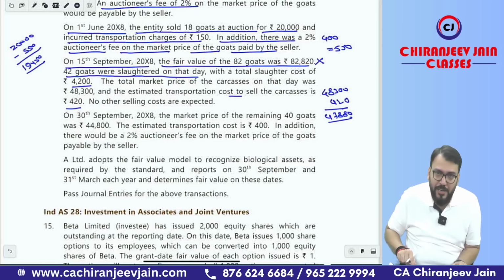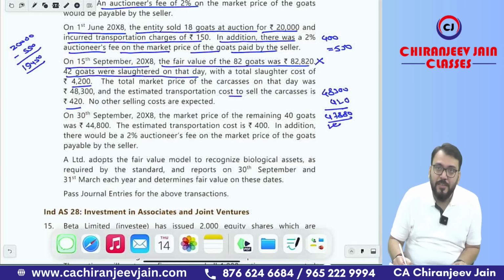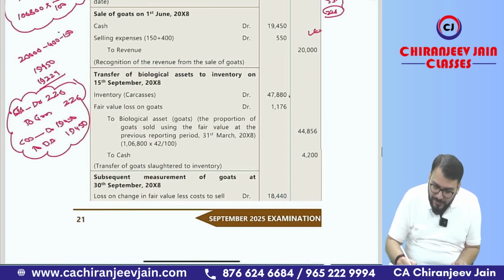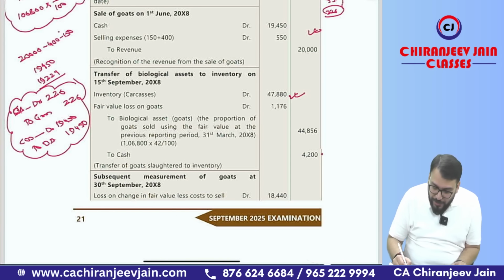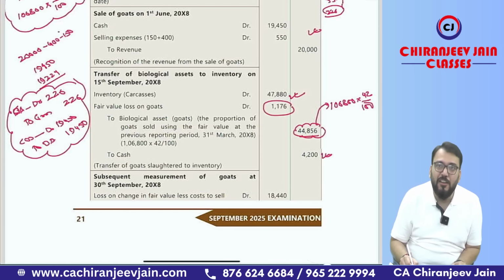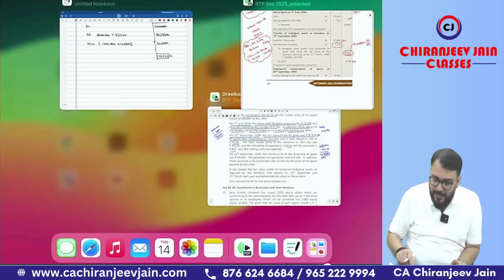So we can pass one compound journal entry: inventory account debit at this amount, then we'll de-recognize the carrying amount of 42 goats, correct? So what journal entry will we do? Inventory account debit 47,880 to bank, slaughtering expense 4,200, and the carrying amount of biological asset that will be de-recognized will be 1,06,800 into 42 by 100. So 1,06,800 into 42 divided by 100 is coming to 44,856, and the difference will be gain or loss, that will be transferred to profit and loss account.